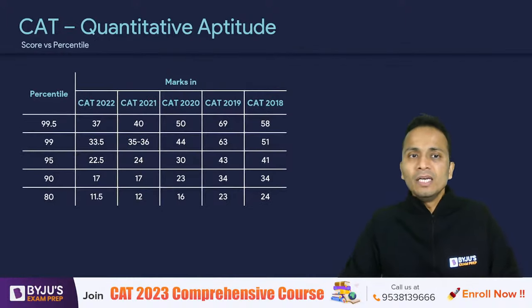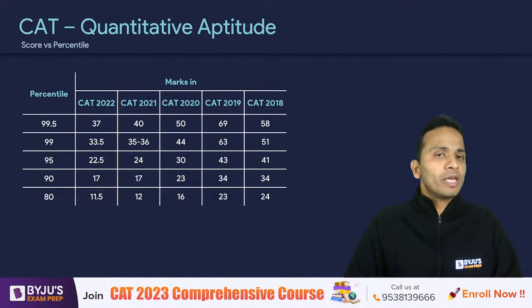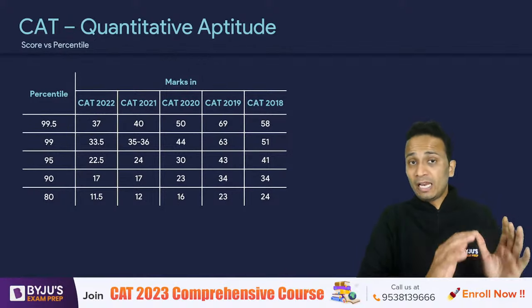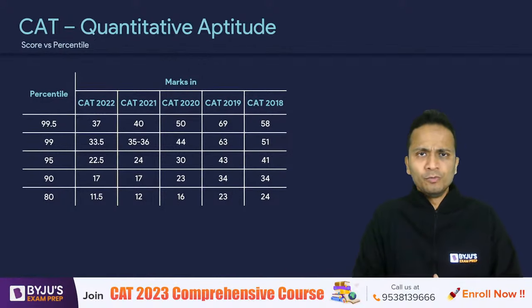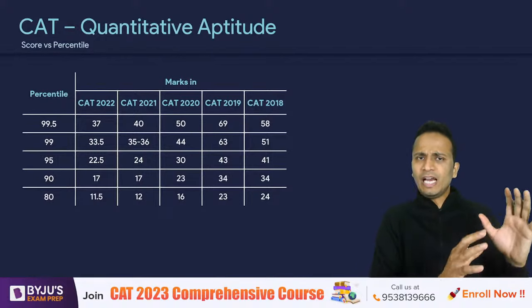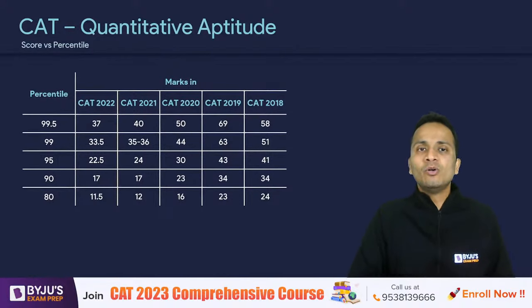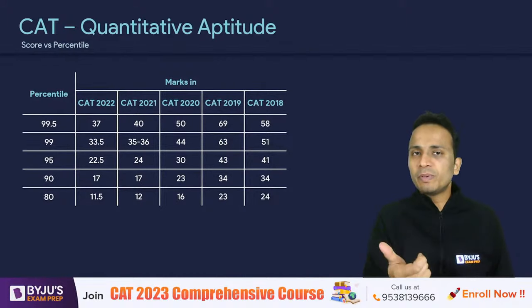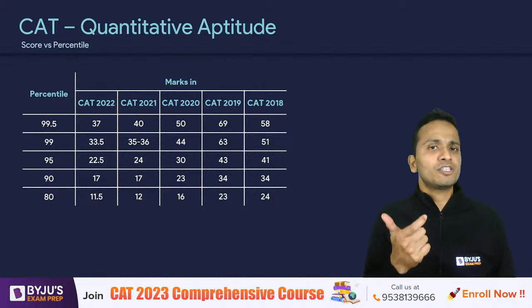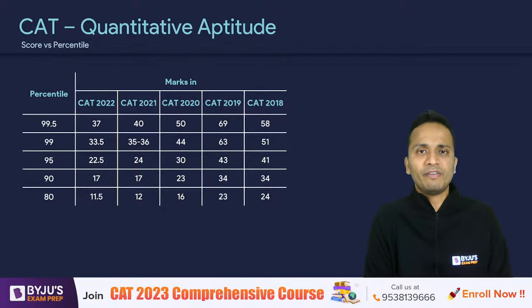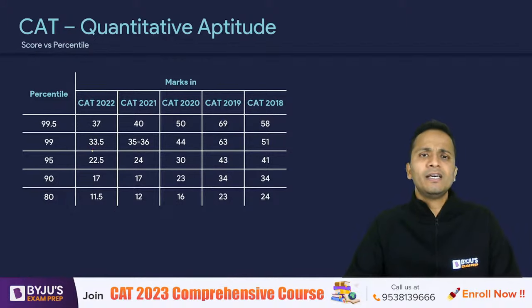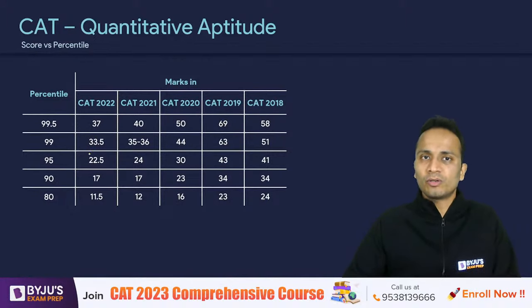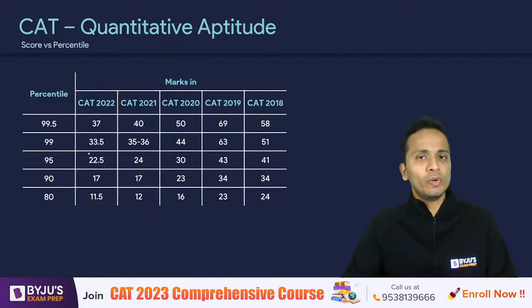Now moving further and looking at score versus percentile. So you have seen the topics. I'll be breaking up these topics in front of you, don't worry. We'll also be talking about what was the weightage of specific chapters and topics in the last 4 or 5 years of CAT papers. But before that, let us understand what should be a target score in the QA section.